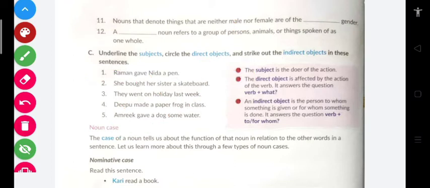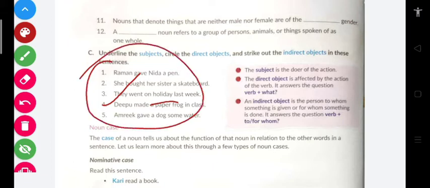Now, she bought her sister a skateboard. She is a subject. Her sister, a skateboard. Skateboard is a direct object, and her sister is an indirect object. They went on holiday last week. So in they went on holiday last week, they is a subject, and holiday is an indirect object. In the same way, all five are there in the picture.